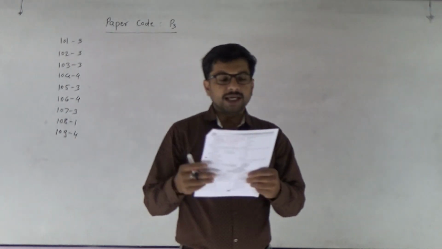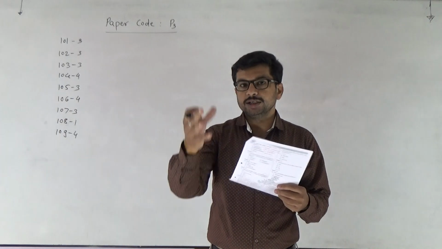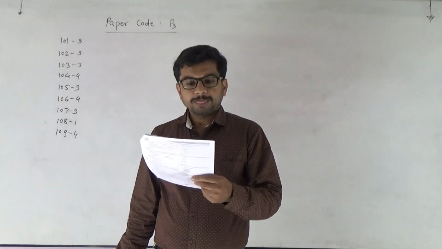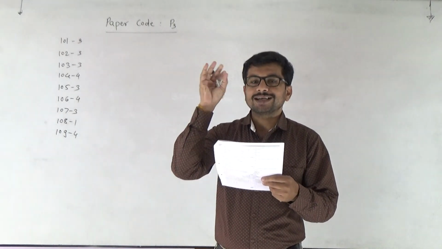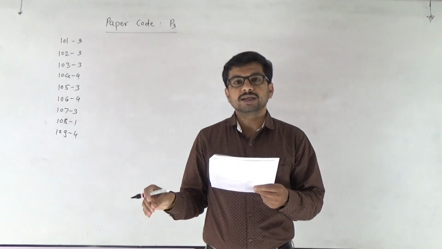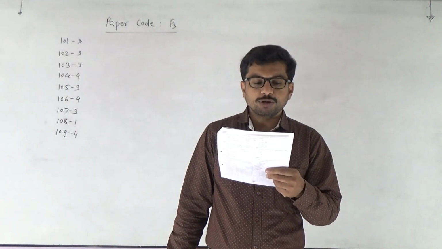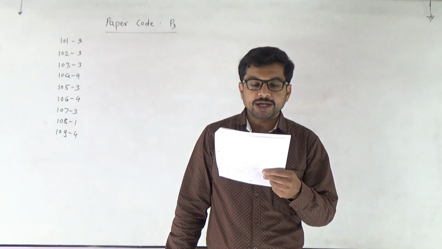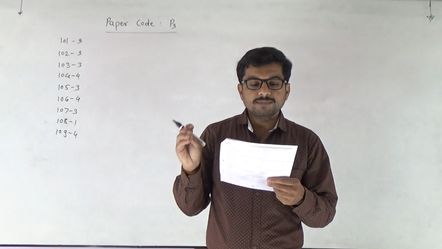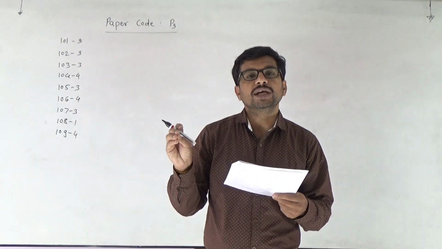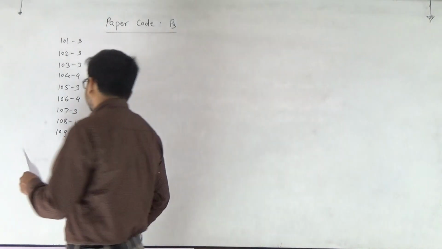Then 110. Which of the following statements is incorrect? I shall directly proceed to the answer. The second statement given here is incorrect. What is the statement? Mature sieve tube elements possess a conspicuous nucleus and usually cytoplasmic organelles. This is a wrong statement because in the mature sieve tube there is no nucleus. So the answer to 110 is the second.